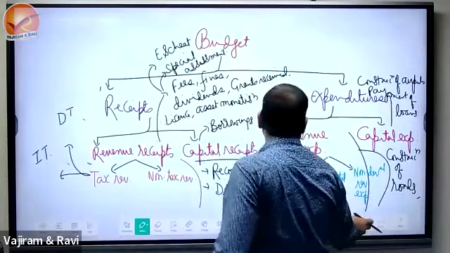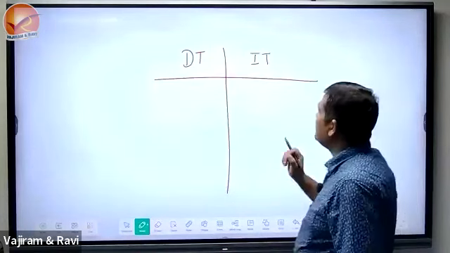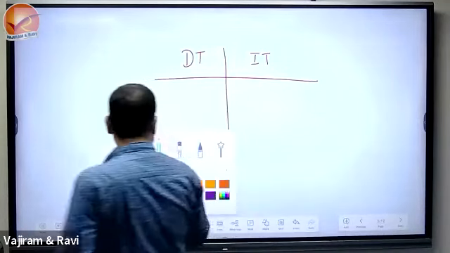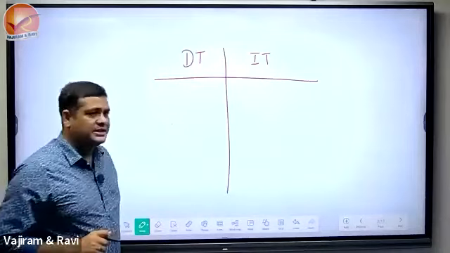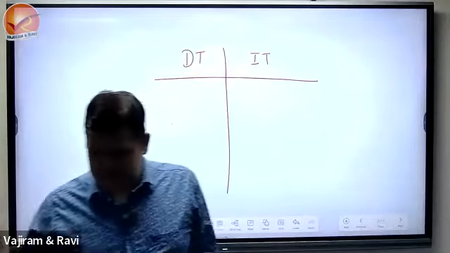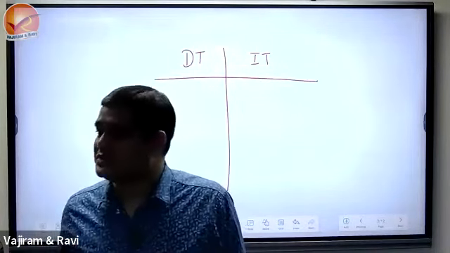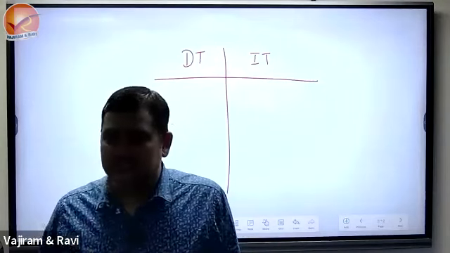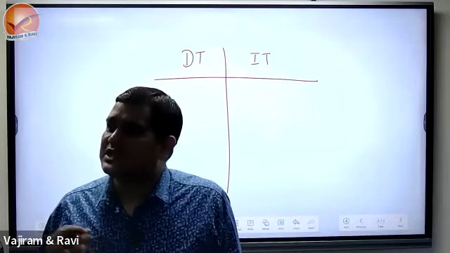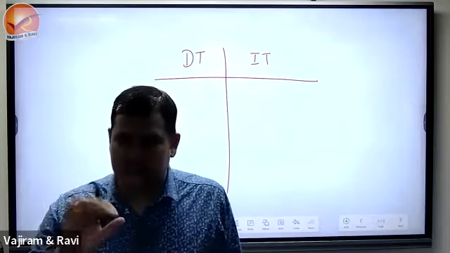See, direct tax and indirect tax. When we say direct tax, we always see that it is the tax on the individuals, and the individual cannot transfer it to someone else. Understand this?